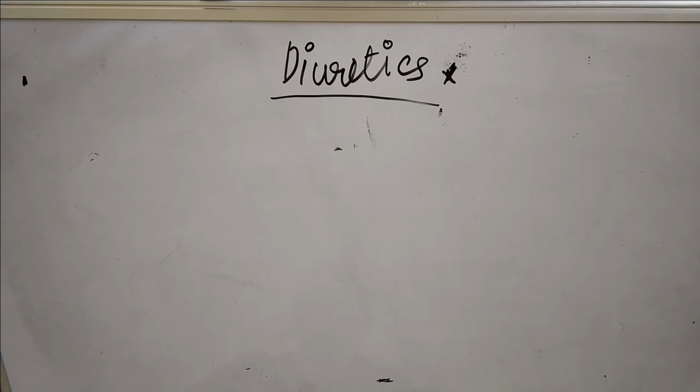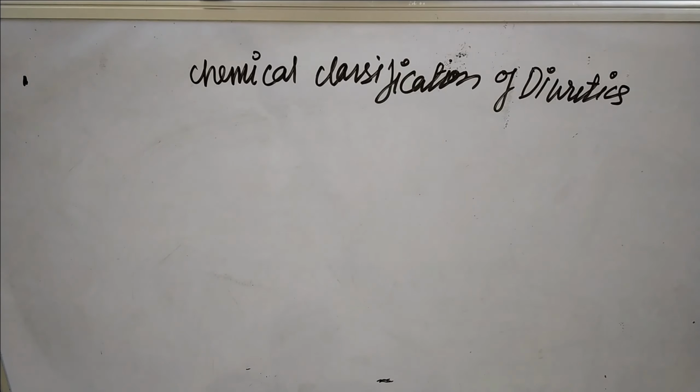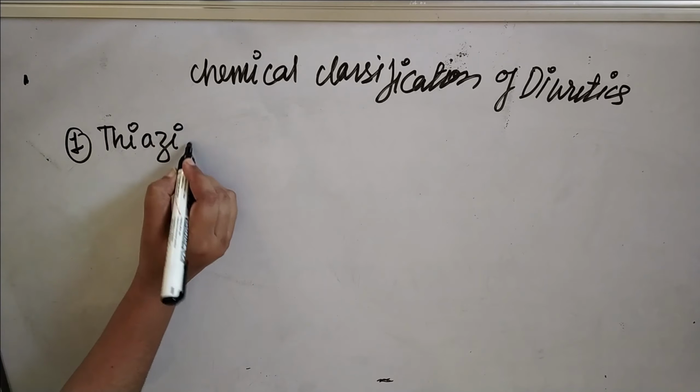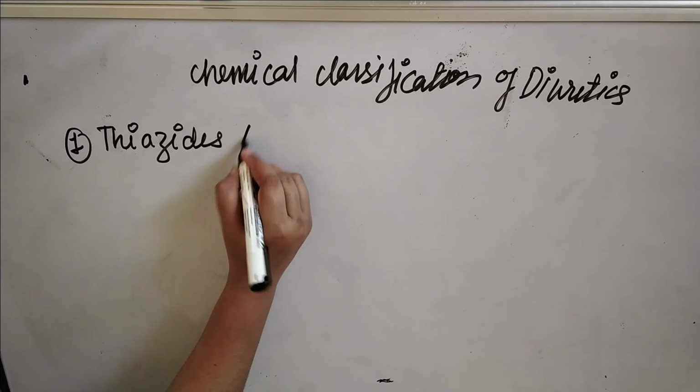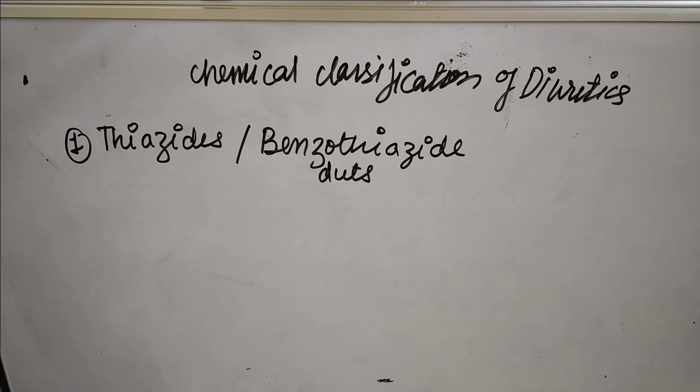Now our third component, or third part, is the chemical classification of diuretics. So we are going to write the chemical classification of diuretics. The drugs which are used as diuretics are classified on the basis of their chemical structure. Here the first category, number 1, is thiazide derivatives, also known as benzothiazide derivatives. So this is the first category in the chemical classification of diuretics, thiazide or benzothiazide.